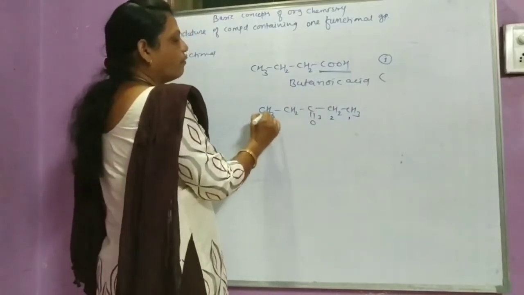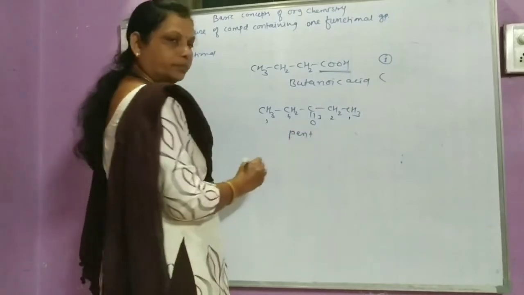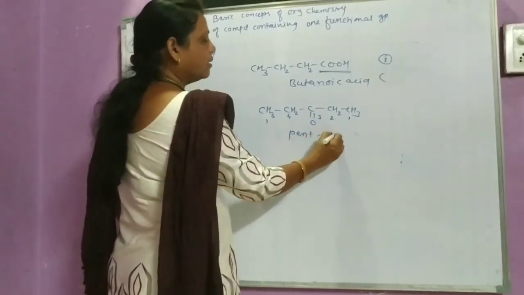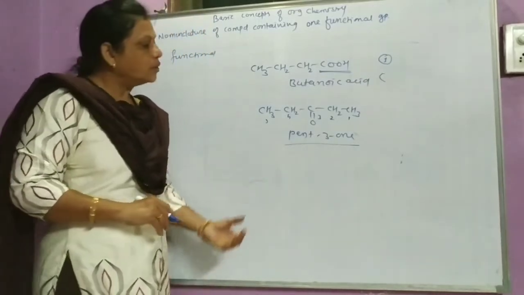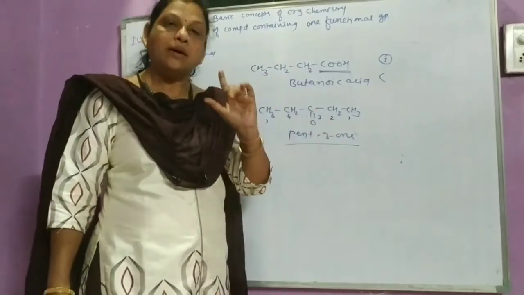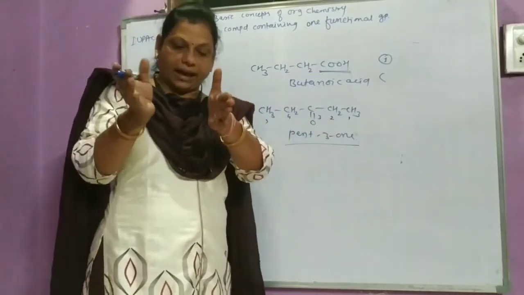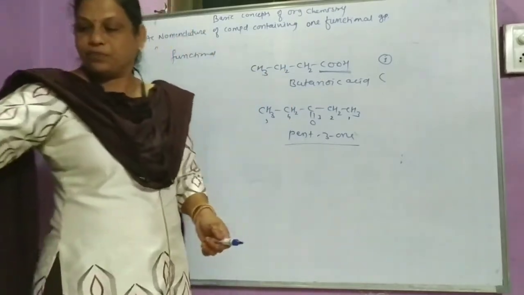So here 1, 2, 3, 4, 5, so pent, then 3-one, so pentan-3-one. So here the location of that functional group is a must. If it is anything except one, then the location of the functional group must be mentioned.